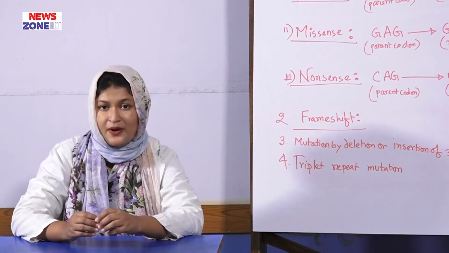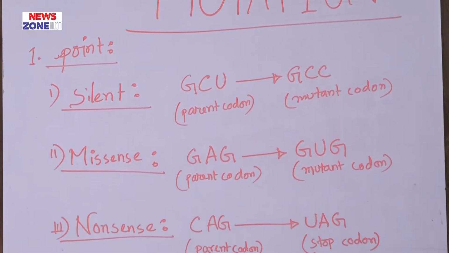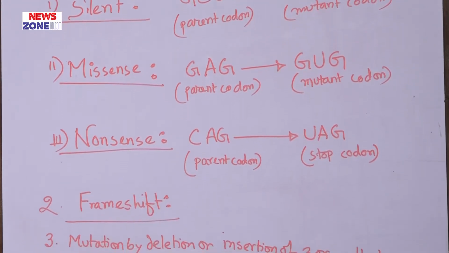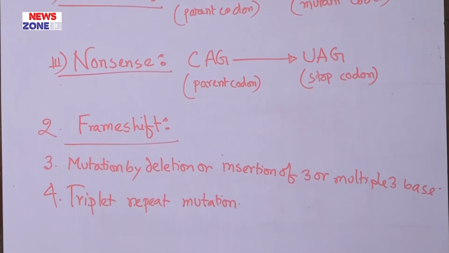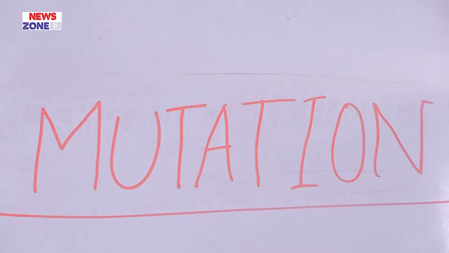Causes of mutations are: number 1, errors in replication; number 2, errors in recombinant DNA technology; number 3, irradiation. Under irradiation, there are X-rays, gamma rays, and ultraviolet rays. Number 4, mutagens. They are environmental factors, chemical substances which cause alteration in the base sequence, and there will be a permanent change in the DNA structure or bases of the DNA. Such as base analogues, alkylating agents, nitrous acid and citrate. These are all mutagens involved in the mutation process. And the last one is spontaneous alteration or loss of bases, such as deamination of cytosine into uracil.